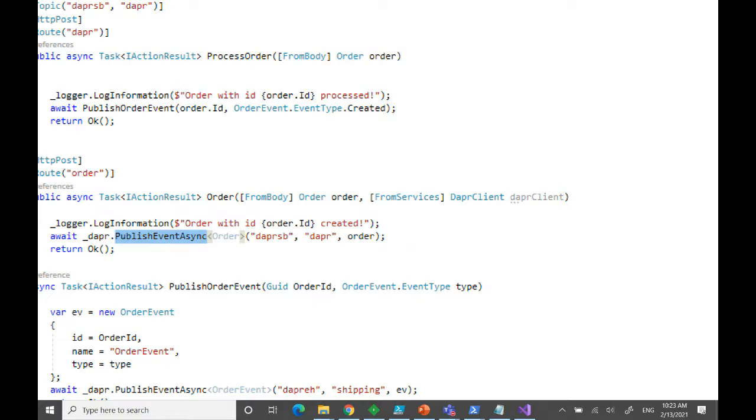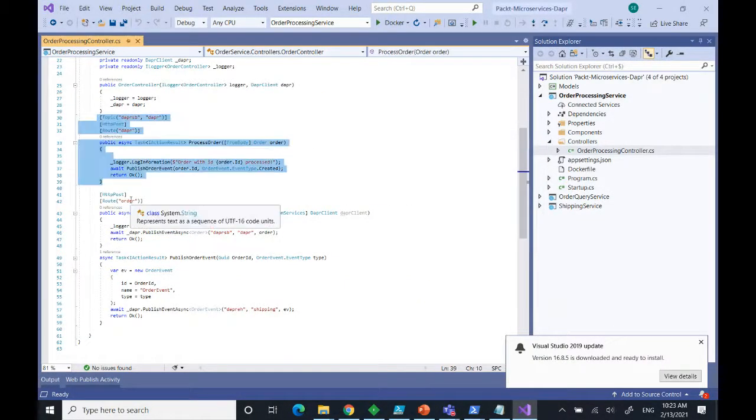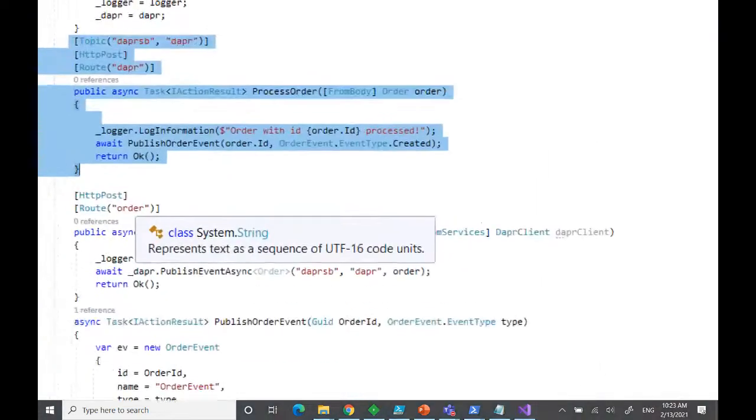And so what happens now is that this method here is actually listening to that topic. If I make it a bit bigger, you see that you just decorate the method with the topic attribute and give it the path, let's say, component name and topic name, and then Dapr subscribes to it. So it's very easy, not much work to do on your side. Here again I'm just logging the fact that I processed the order. I'm not really creating an order, as you can see. And then I notify my Event Hub. I publish the event over Event Hub, and that is actually calling this third method that we see here.